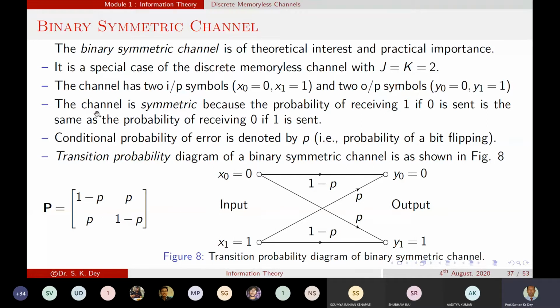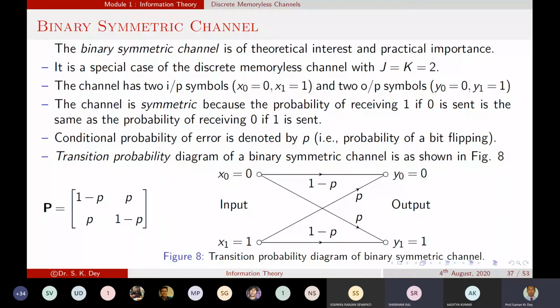And in this statement, if you look at this point, the channel is symmetric because the probability of receiving 1 if 0 is sent is the same as the probability of receiving 0 if 1 is sent. That means both probabilities will be the same. If it is not symmetric, in that case you can take p and q. Is that clear?